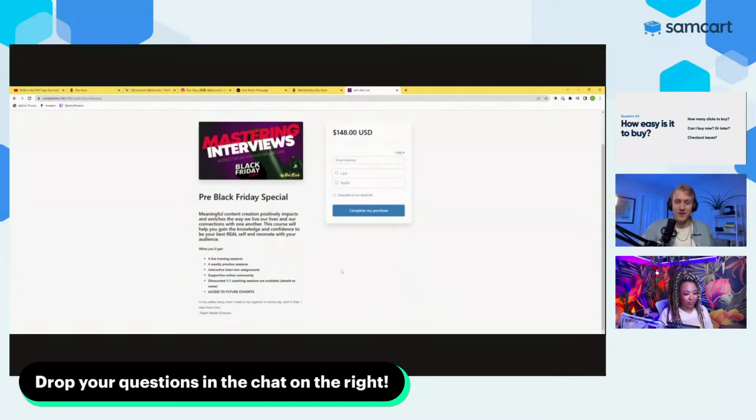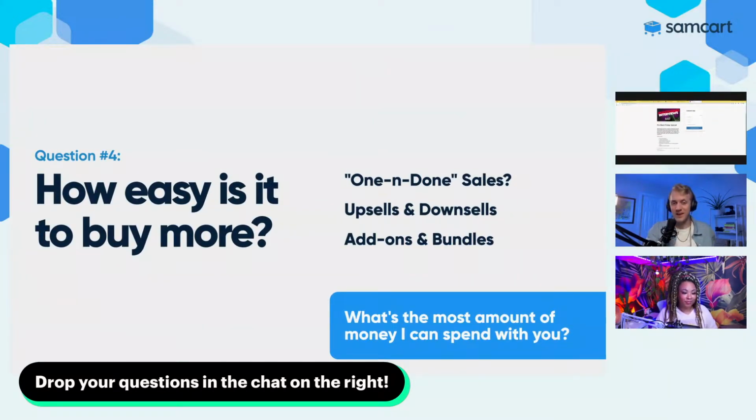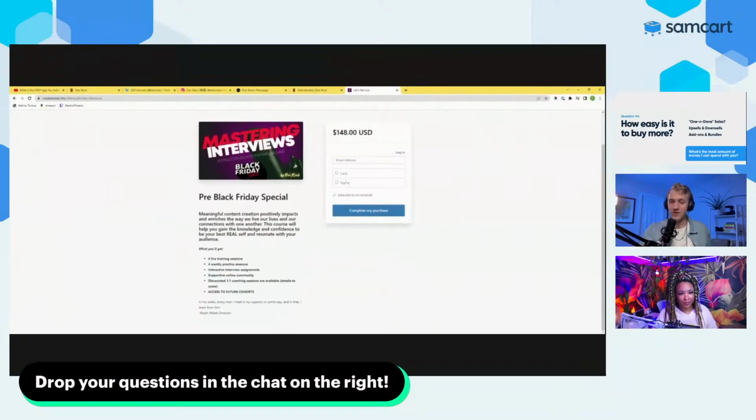And we've talked about this, it's probably going to lead us into question number 4. If I want to give you more money, how easy is it to buy more stuff? Basically, the core question of what's the most amount of money I can spend with you? This would count as, as we've talked about in the past, one and done sales. This is one singular product. If I buy Mastering Interviews right now, $148, that's it, walk out the door. That is the most amount of money I can spend.